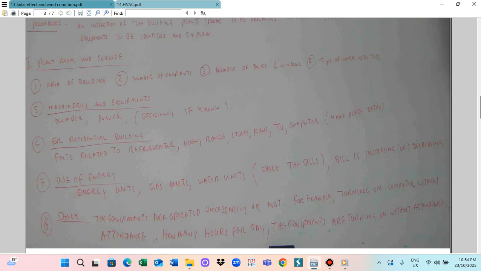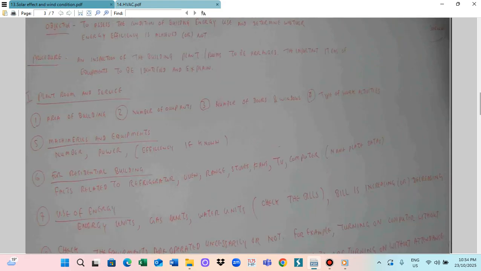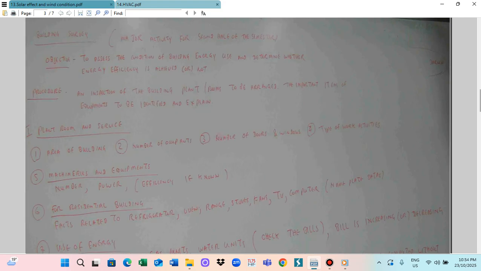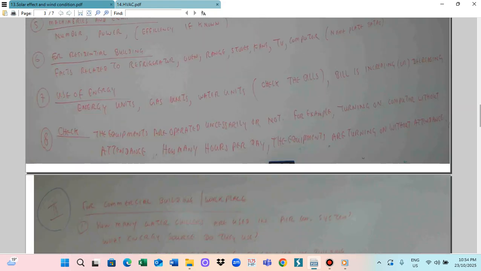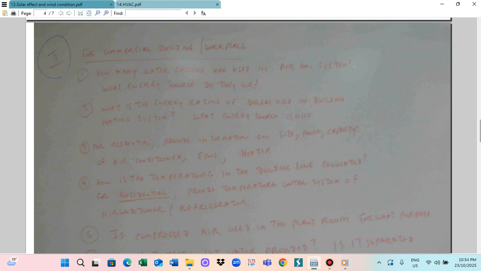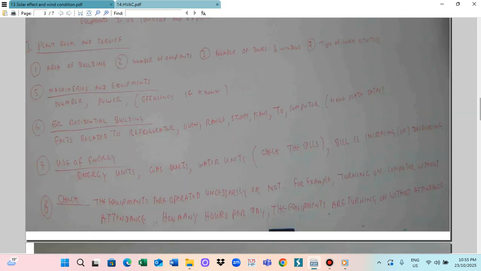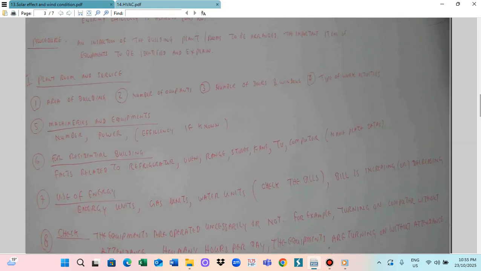Sketch means the plan of your building: how many rooms, how many doors, stairways, just a sketch. You have to answer the questionnaire for your particular area and submit the report together with the sketch. So those are the major activities for the energy management system for the second half of this semester.